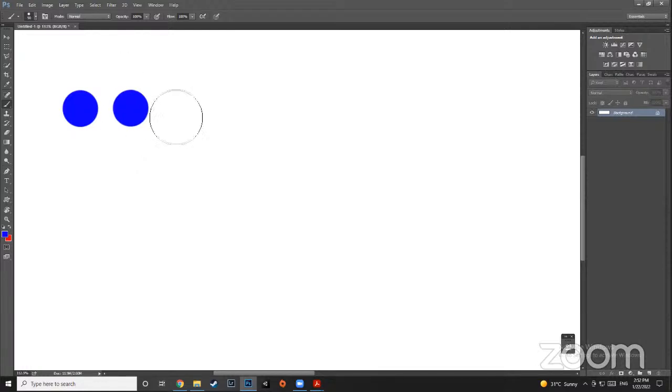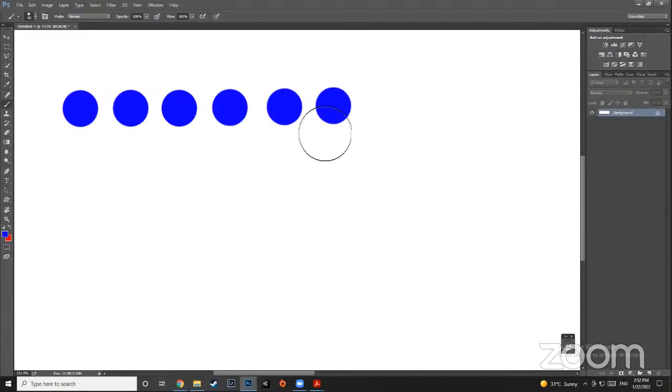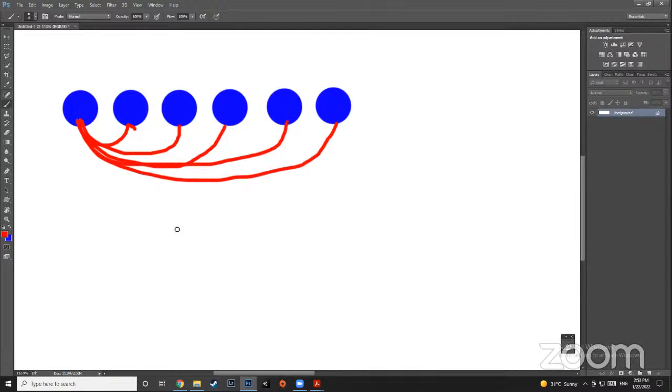So I'll just write 6 designers: 1, 2, 3, 4, 5, and 6. In this case, I can do it visually. You can also do it with probability and permutation combination, which is factorials, but let us not do that. I'll do it visually. So the first one shook hands with the second one. He shook hands with the third one. He shook hands with the fourth one. He shook hands with the fifth one. He shook hands with the sixth one. How many handshakes did the first one do? 5.